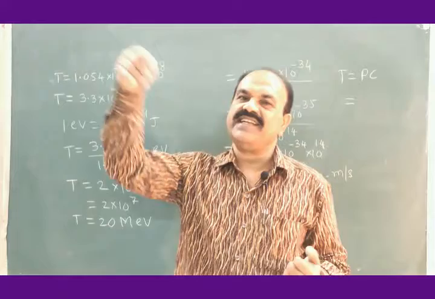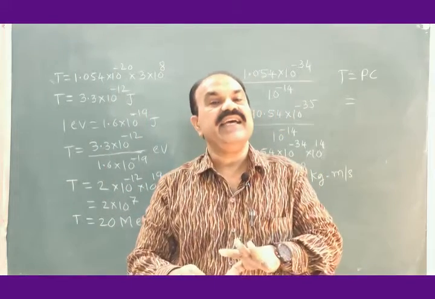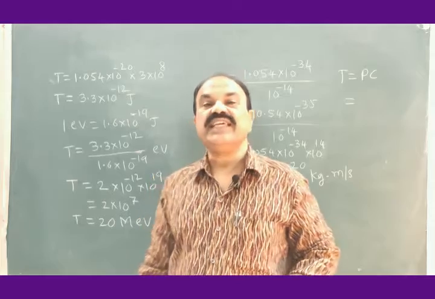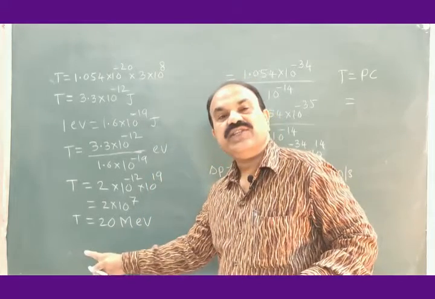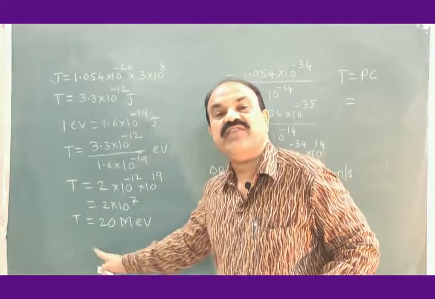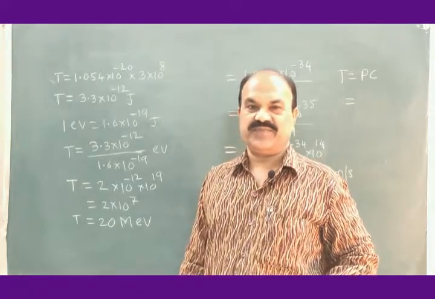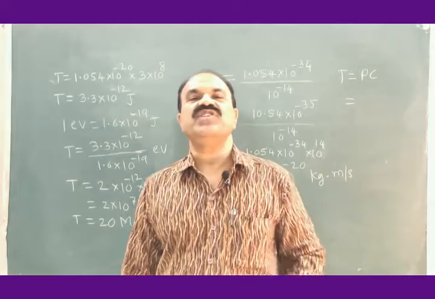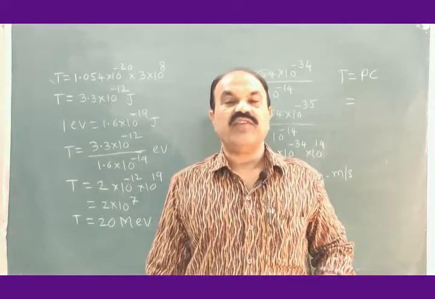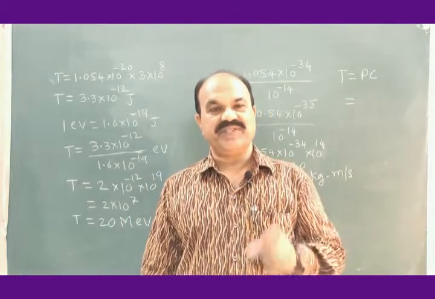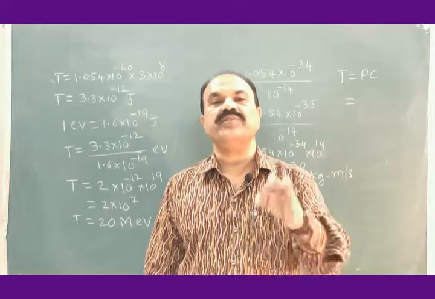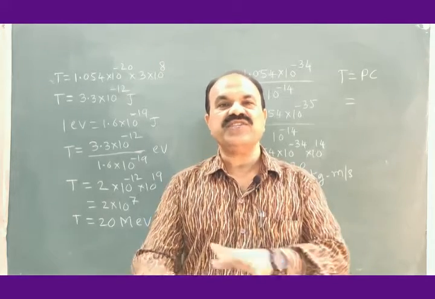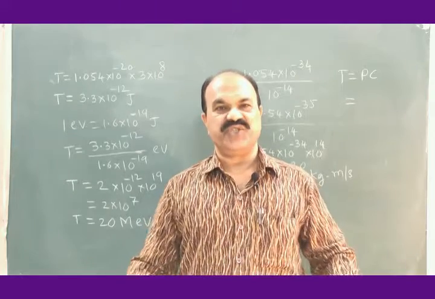They can lie inside the atom, but they cannot lie inside the nucleus because they cannot have this sort of very high kinetic energy. This is the first interesting and important application of uncertainty principle, which proves beyond doubt that electron is not a nuclear constituent.